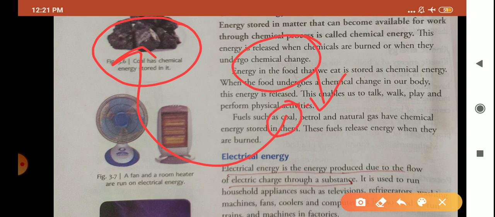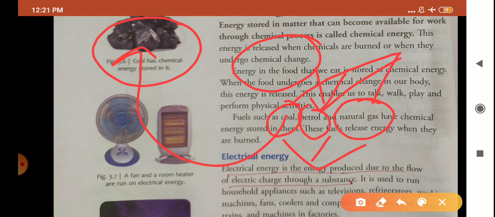Like your coal, petrol, natural gas. When these substances are burned, the chemicals stored in them undergo chemical change, and hence we obtain energy through these substances, which can be made available for any sort of work.